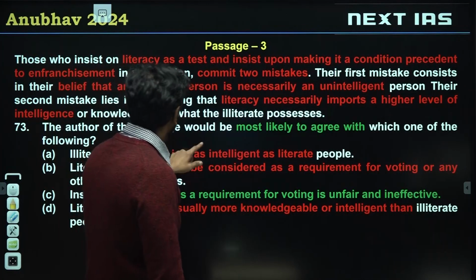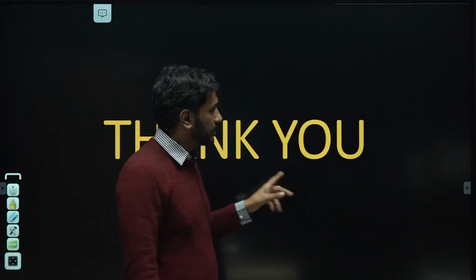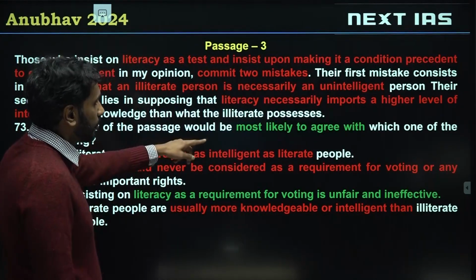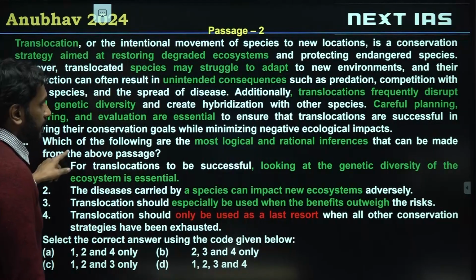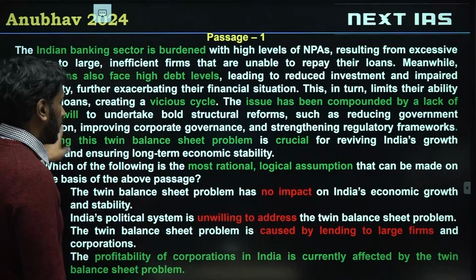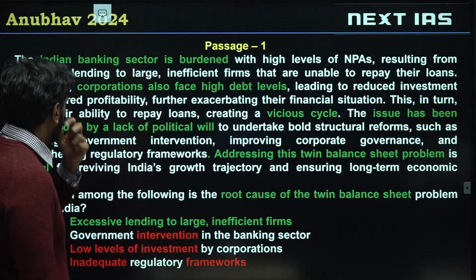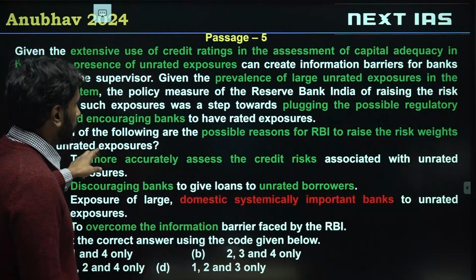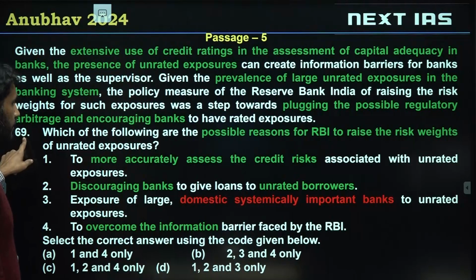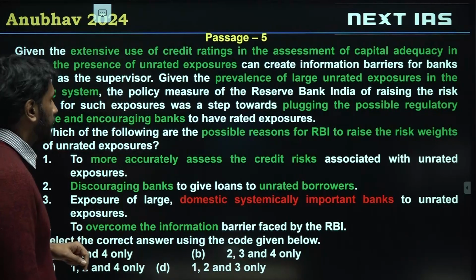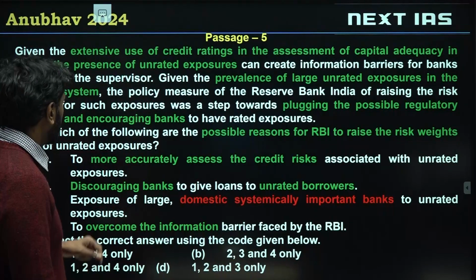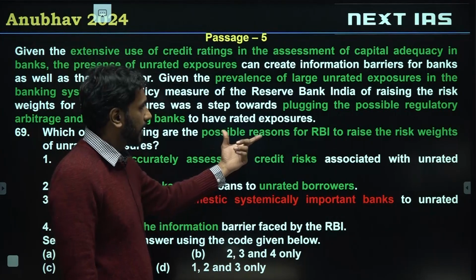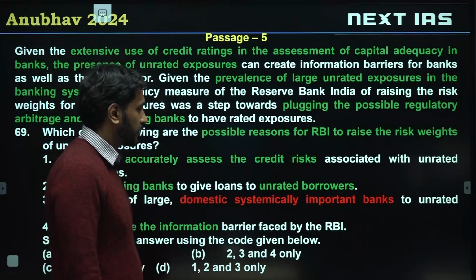Alright. So that covers all our questions in our ANUBHAV test. If you notice, I'll just quickly categorize the kind of questions. This is about author's agreement, so you can say further application, inference question, assumption question. Again, another, this is just a fact-based question from the same passage. This wasn't asked as, let's say, possible reasons for RBI to raise the risk weights. This is actually an inference based question, but it wasn't asked like an inference based question. It is asked almost like a factual interpretation question.